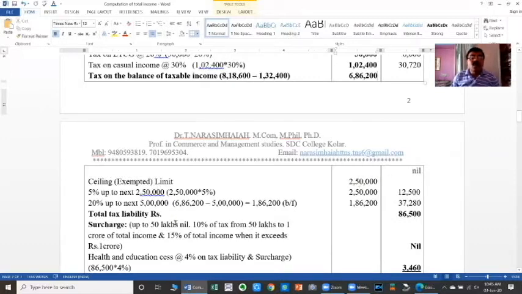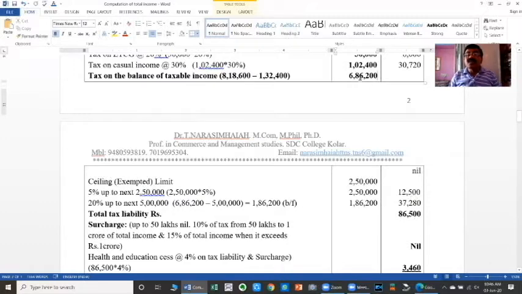Next, on the next slab of 2,50,000, the tax is 5%. That is 2,50,000 into 5% is equal to 12,500.